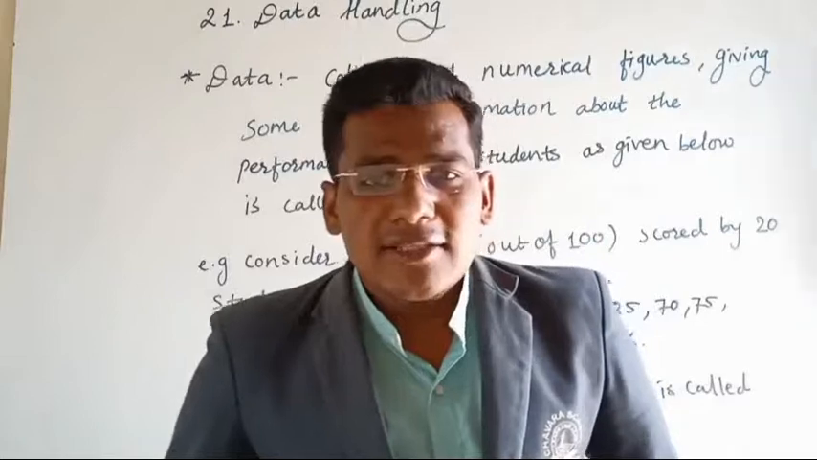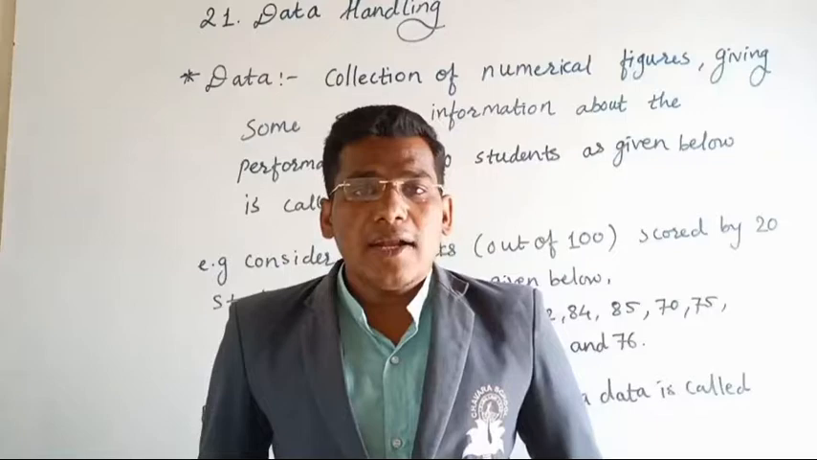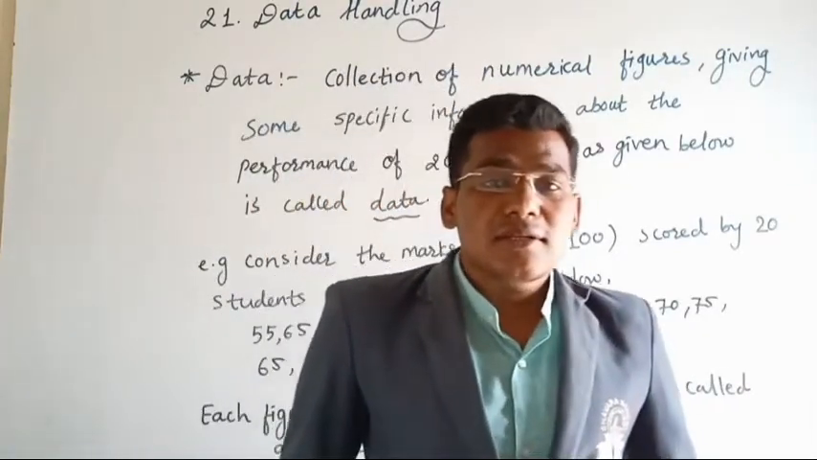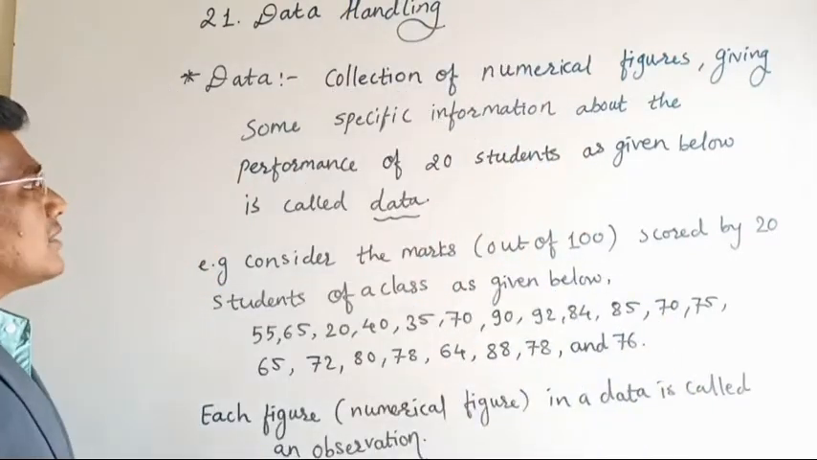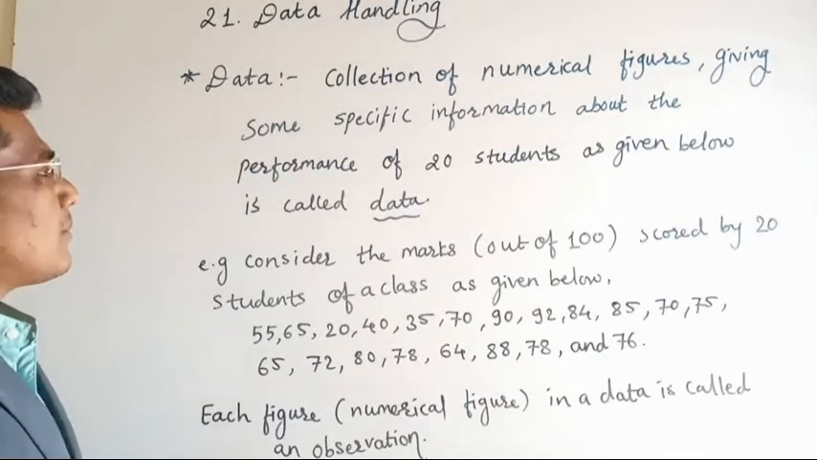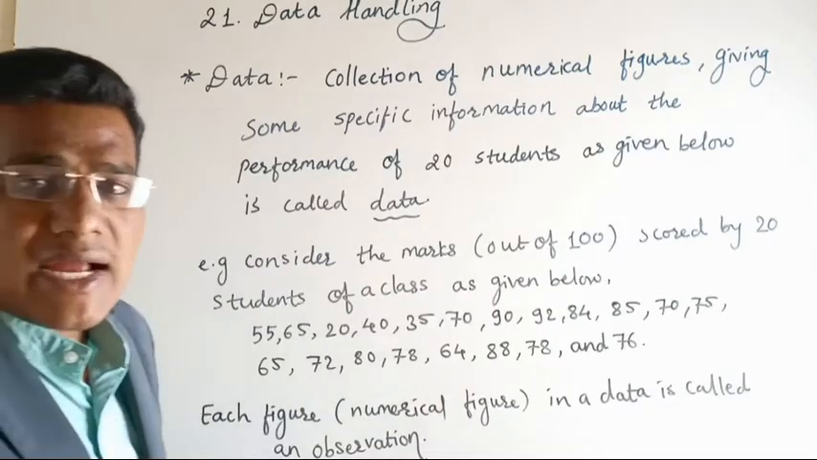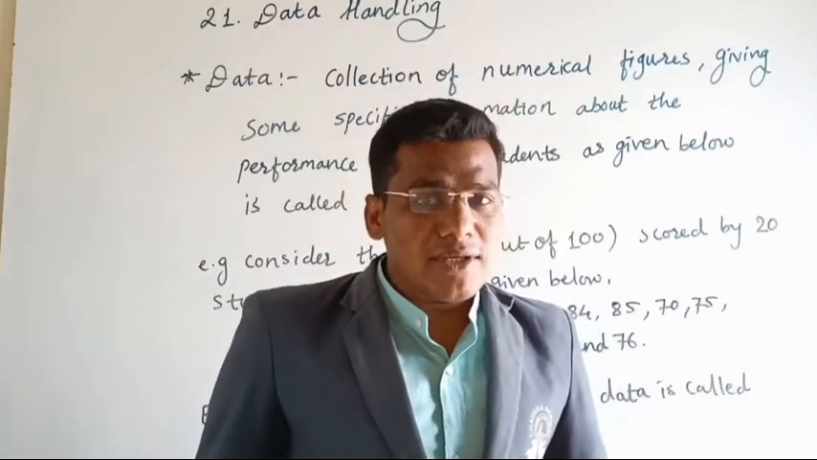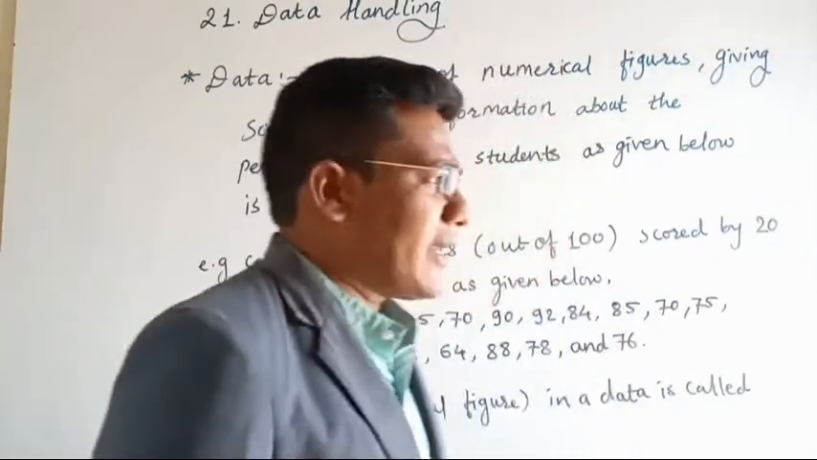So what is meant by data? Statistics is a science which deals with the collection, analysis, presentation and interpretation of numerical figures. This is nothing but data. So we will define it. Data is a collection of numerical figures giving some specific information, for example about the performance of 20 students, as given below. It means a collection of numerical figures which gives suitable information is nothing but data. We will take an example.